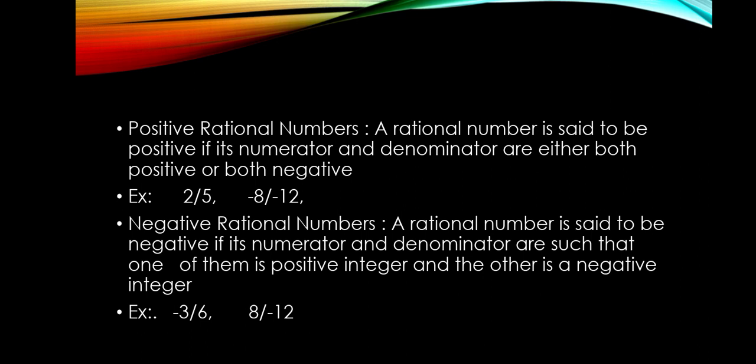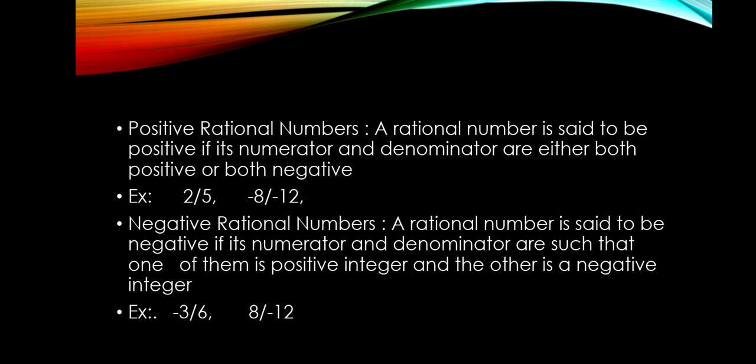Minus 8 upon minus 12. Here both numerator as well as denominator are negative. So this is also a positive rational number. But what are negative rational numbers? A negative rational number will be like this: any one of the numerator and denominator should be positive and the other one should be negative.